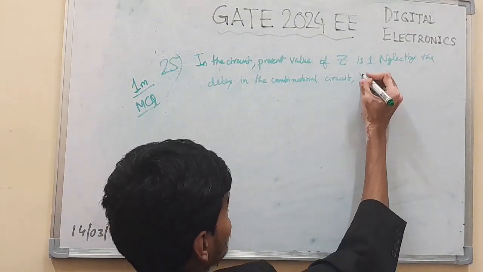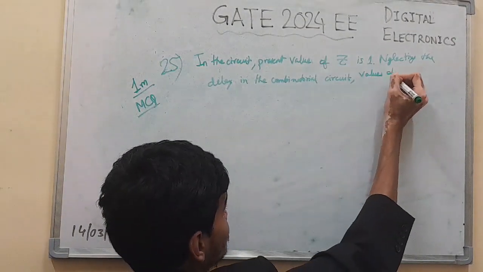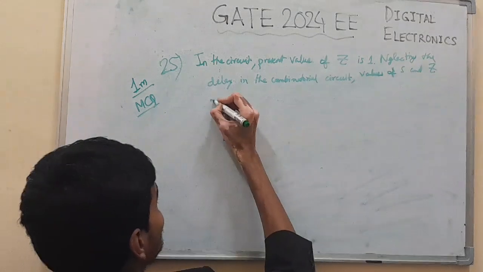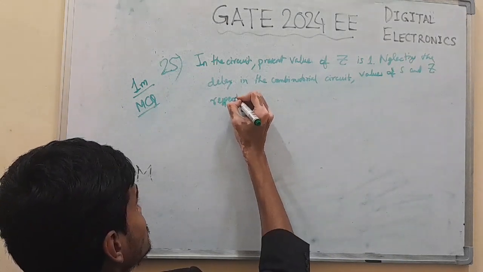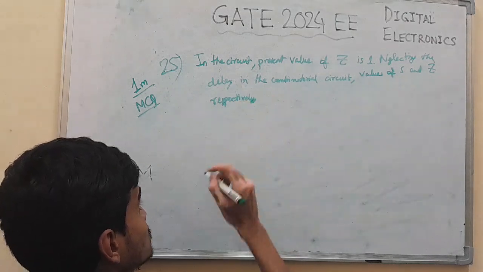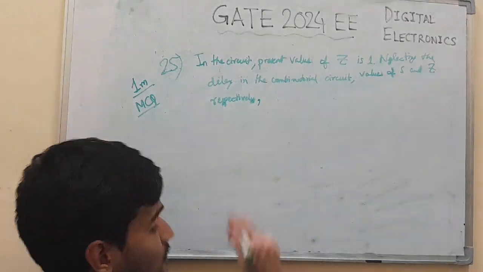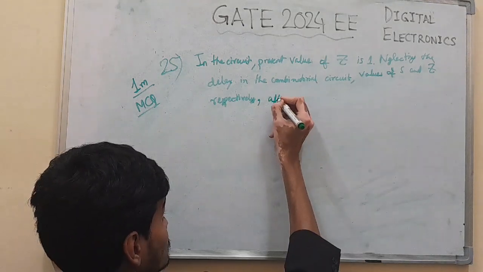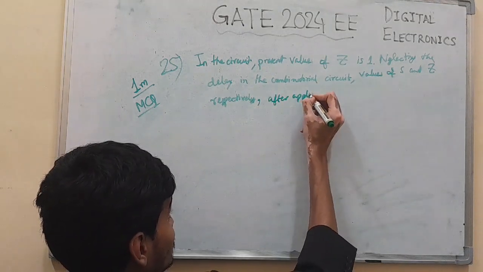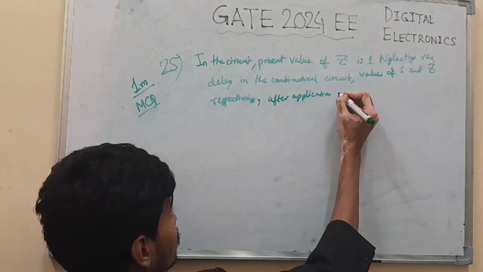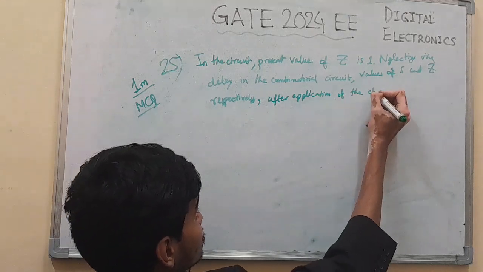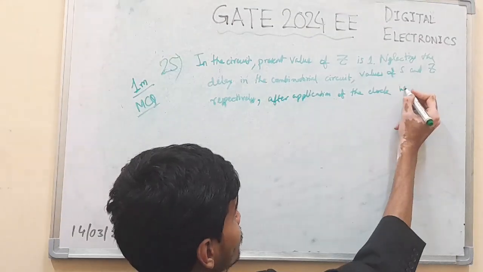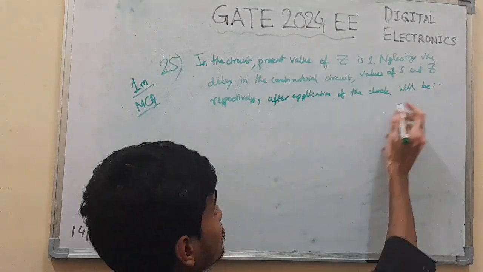What will be the values of S and Z respectively, after application of the clock pulse?